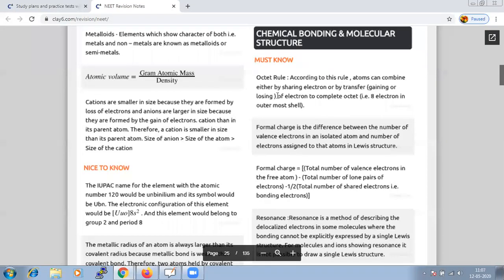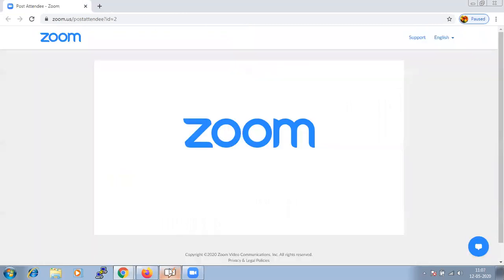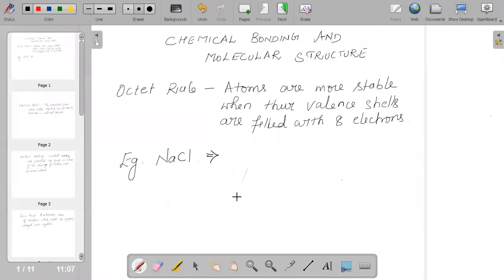The very first thing that comes to our mind when we start chemical bonding and molecular structure is: what is the octet rule? This is a rule where atoms combine either by sharing electrons or by transfer of electrons in order to complete the octet. Octet means 8 electrons in the outermost shell.